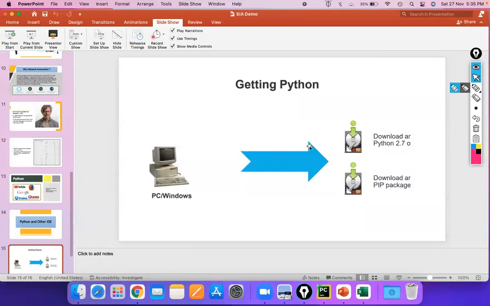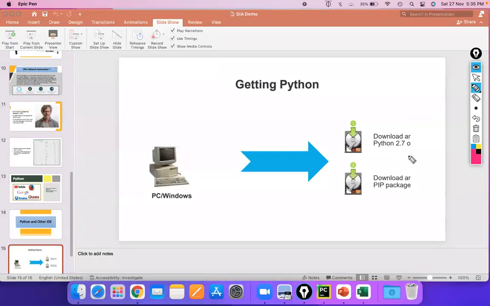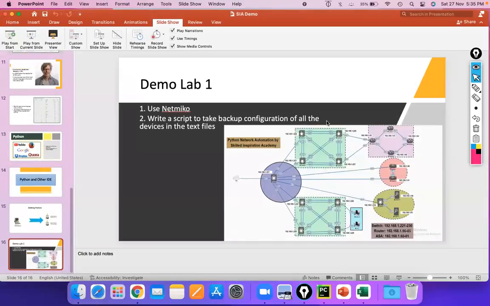So guys, I'm going to tell you that there are two versions. Here we are using the 3.0 version, and which packages we need to download, we are going to see in our live session, live class. Okay, that's it about why network automation is needed in our day-to-day work.